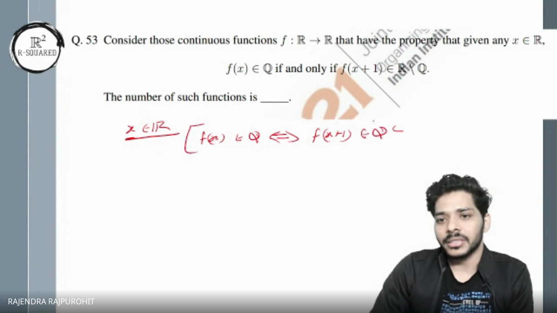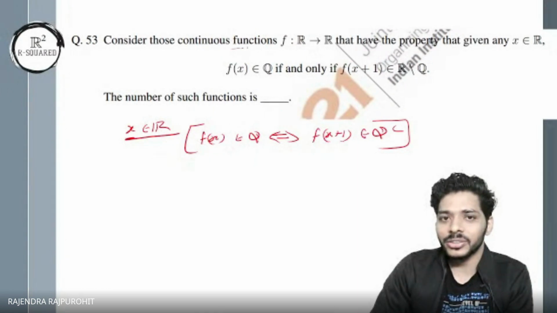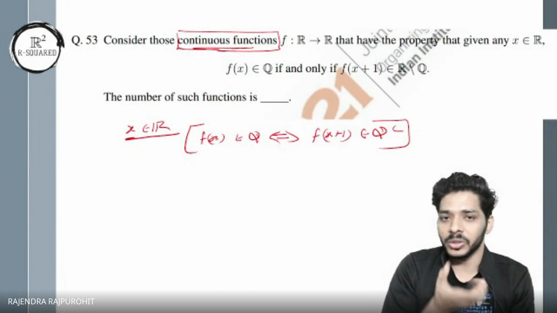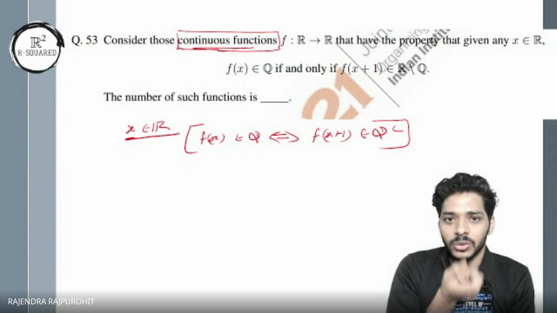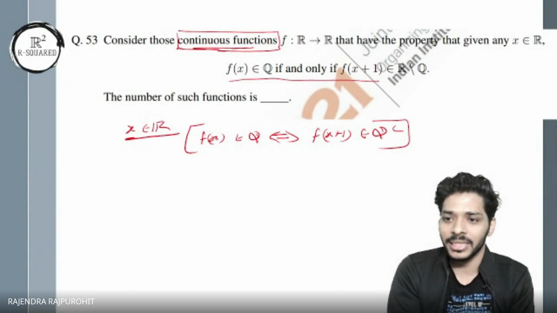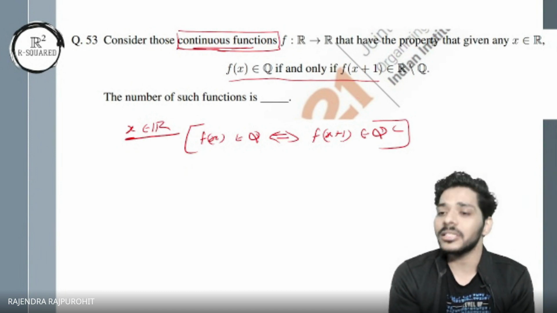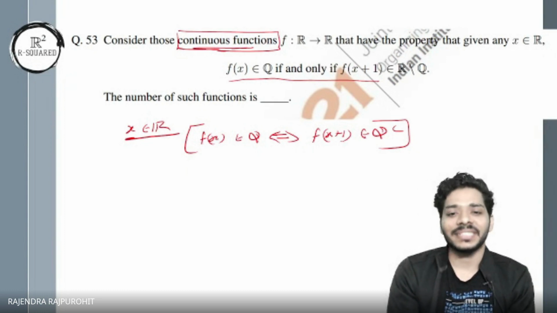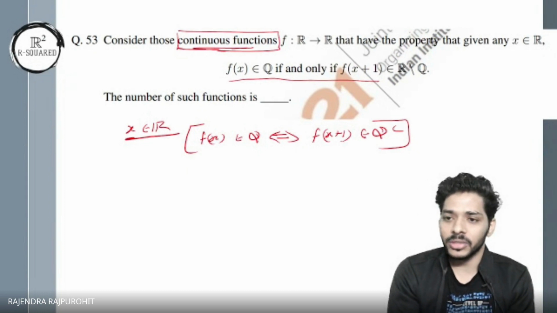This is the condition. And given that the function is continuous, so what do we do with this? Because that's how you start solving a problem. You have to look at the given information and you have to use it, right? So continuity is there, and then there is this condition. We have to use both conditions and try to figure out how many such functions we can have. We can have any or not. That is again a question. If any of you would like to answer this question.